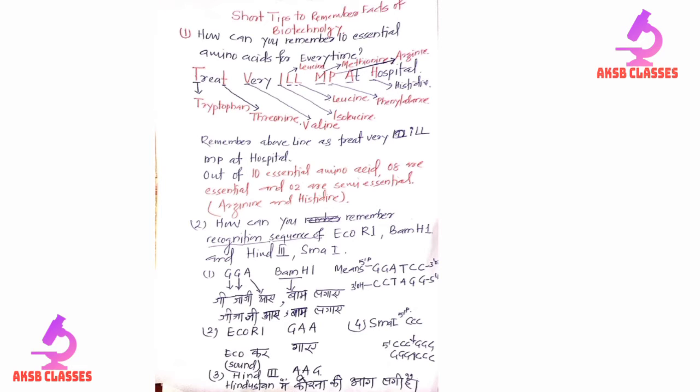Out of the 10 essential amino acids, 2 are semi essential. You know arginine and histidine are semi essential amino acids. In this way you have to remember the essential amino acids, and the rest of the amino acids which you don't know will come in the category of non-essential amino acids. The amino acids that are synthesized in our body and need not be supplied from outside are non-essential.